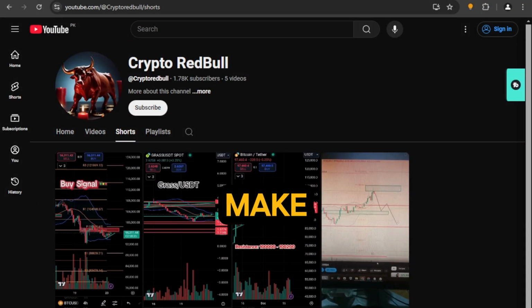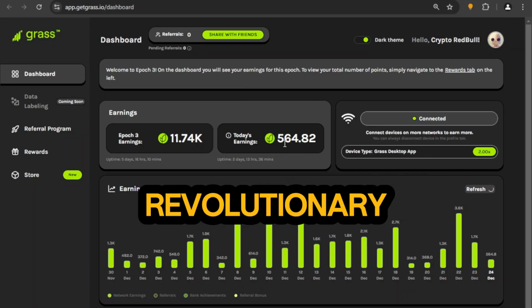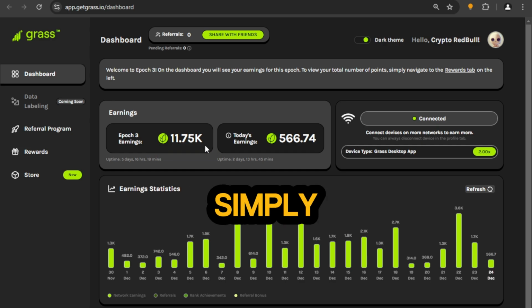Did you know you can make passive income by sharing your unused internet? Imagine earning crypto while doing nothing. Introducing Grass AI Coin, the revolutionary way to earn rewards simply by contributing your bandwidth. Stay tuned to learn what Grass is, how it works, and how you can start earning Grass tokens today.